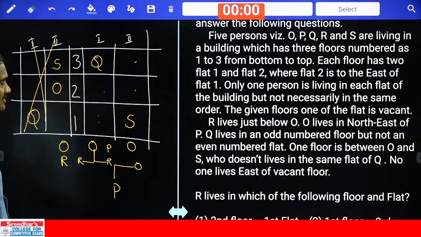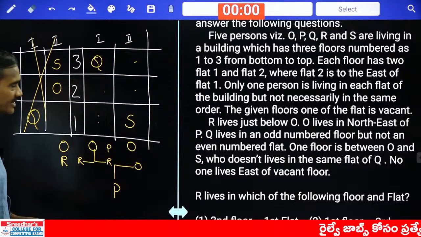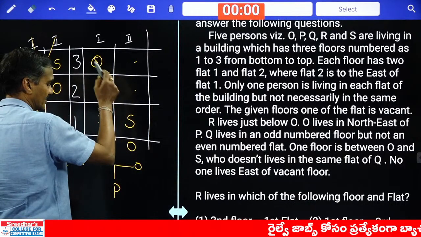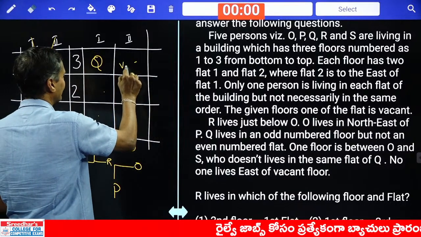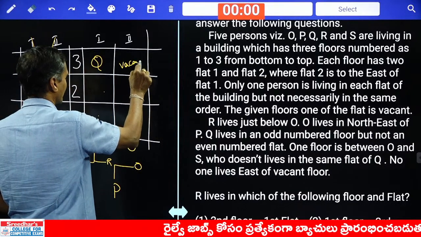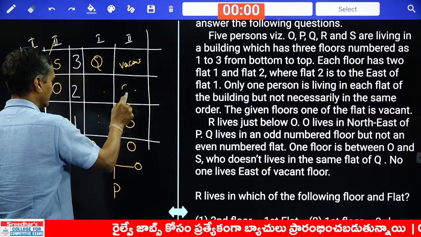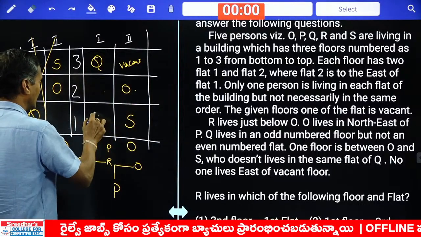No one lives to the east of the vacant floor. And no one is to the east of a vacant floor. Hence vacant floor can be here or vacant floor can be here. Two possible. Now if vacant floor is here, let us take for example, then O will be here. Now if O is here, R is here.